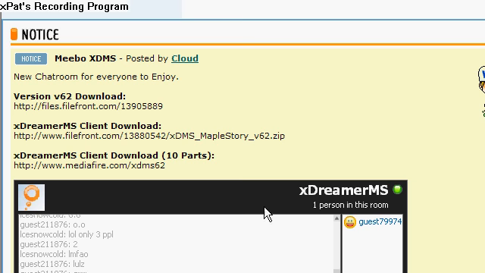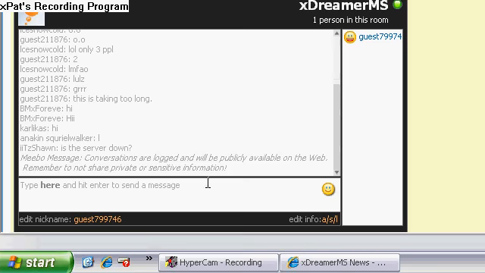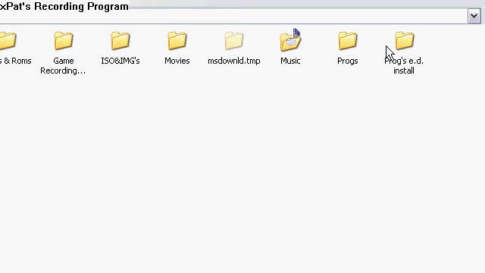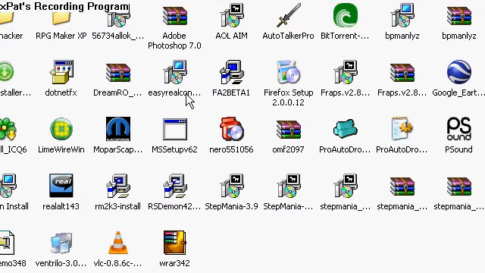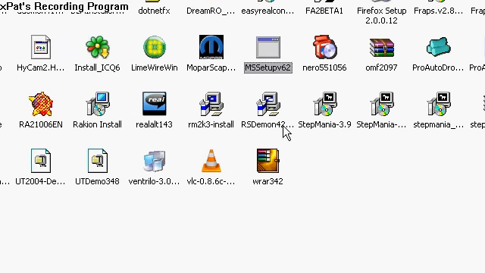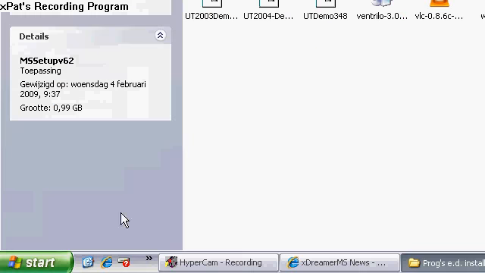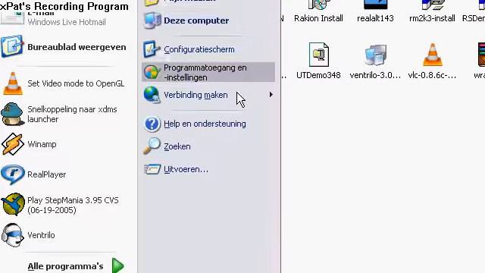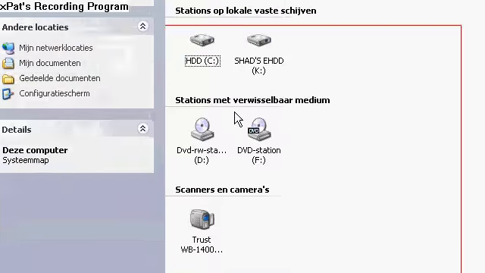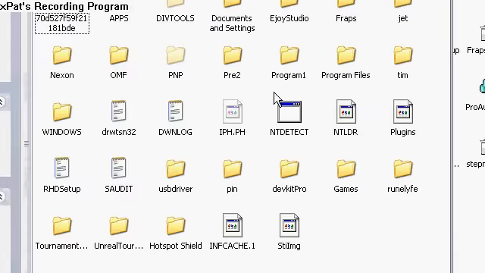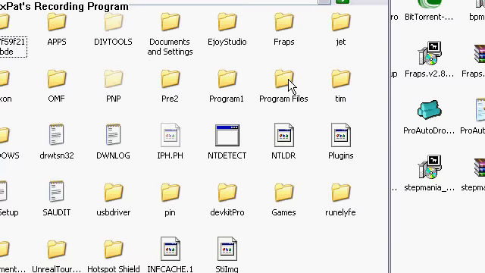Well, once you've downloaded everything and extracted it, go to the place where you've downloaded it to, double click it, and the installer pops up. Then you can change your directory, if you have regular MapleStory already installed.